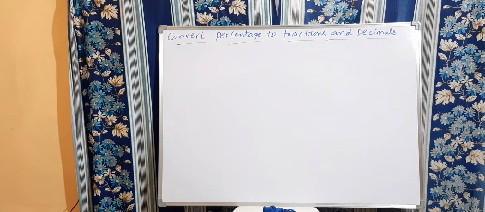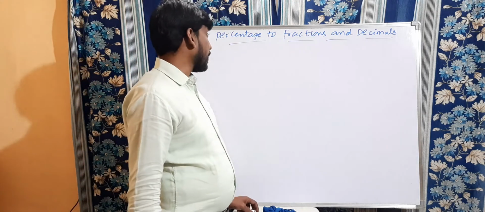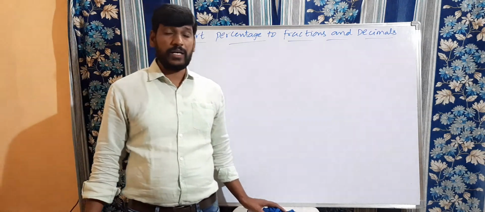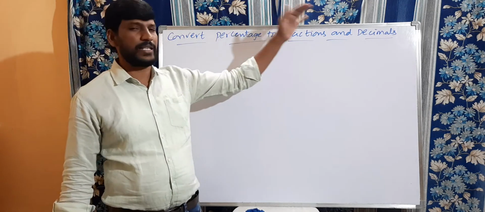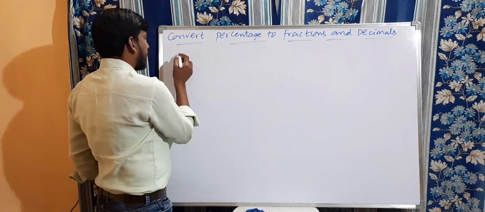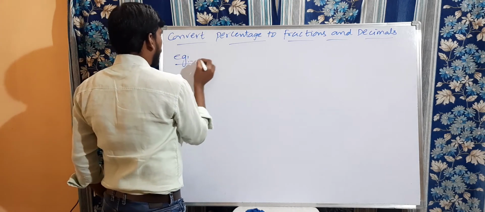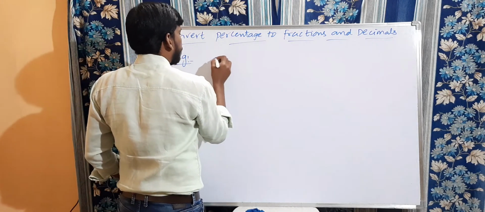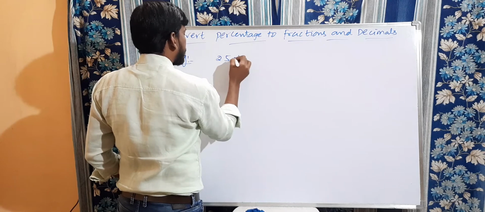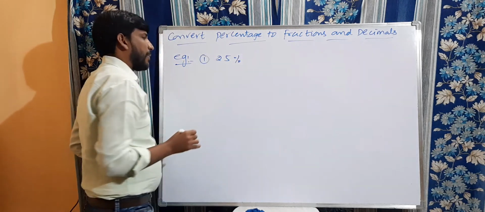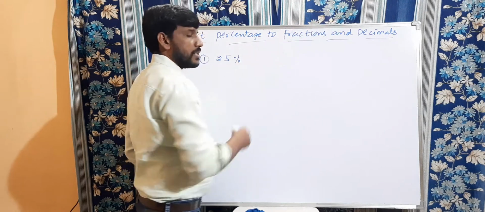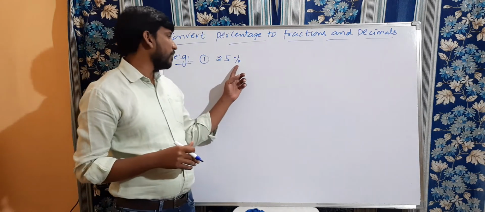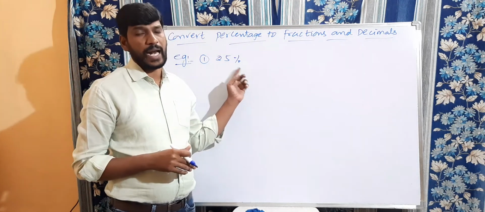Let us discuss converting percentage to fractions and decimals. Let us take very simple examples. Take 25%. We are going to convert 25% in terms of fractions as well as decimals. We know that the percentage symbol shows that it is 100 by 100.